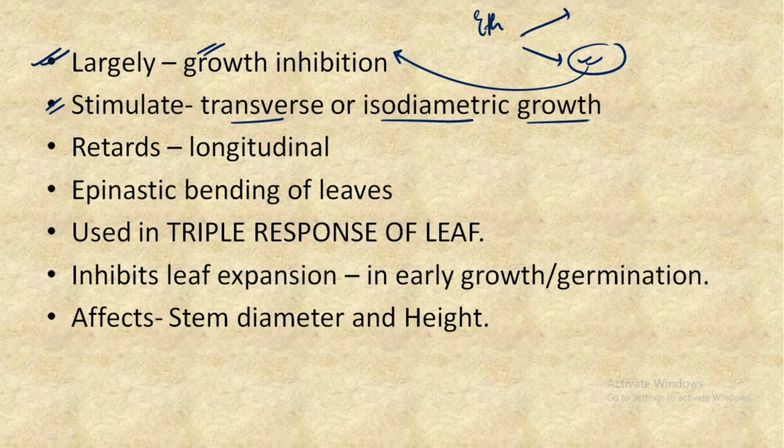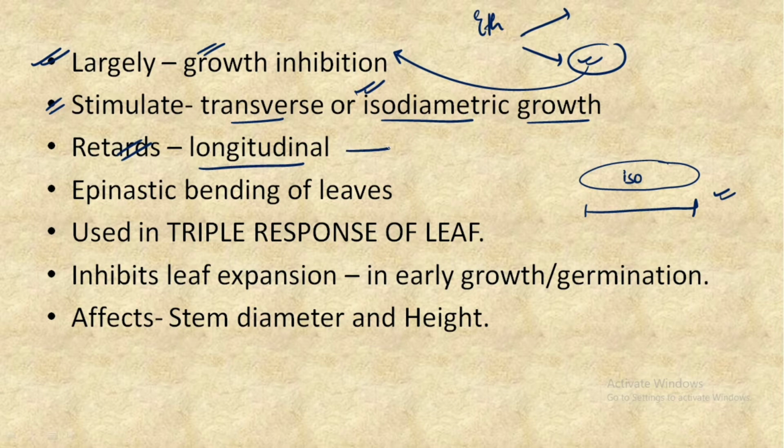What is isodiametric? When there is an increase in the width of the plant, that is known as isodiametric growth, and this is actually stimulated by the ethylene plant hormone. And because it stimulates isodiametric growth, it retards the longitudinal growth of the plant.